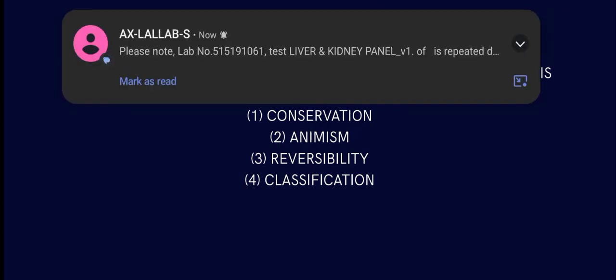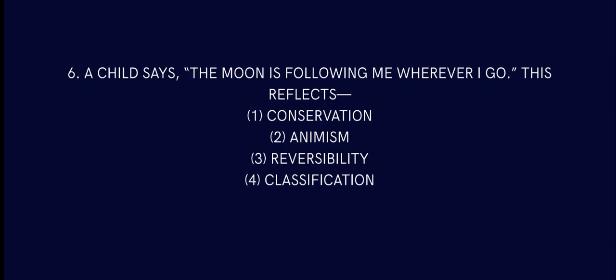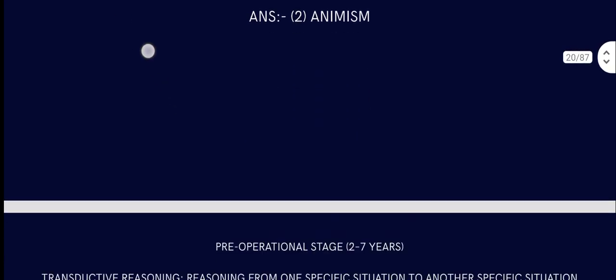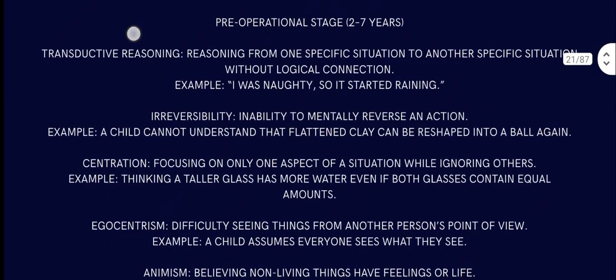Question number six. A child says the moon is following me everywhere I go. This reflects what? Conservation, animism, reversibility, or classification. The moon is following wherever I go. This reflects animism, meaning the kid is thinking that he is the main character and everything has life. All right, so here is the explanation.